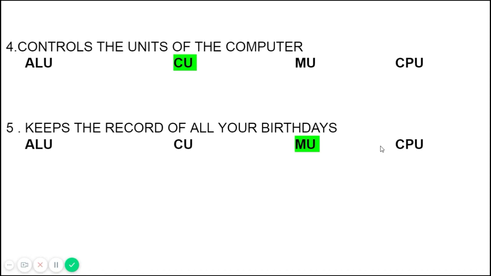Who controls the computer? The control unit, CU, is the right answer. Who keeps the record of all your birthdays? If you want to have a record of all your classmates' birthdays, then the memory unit should help you. So the memory unit will be the right answer.